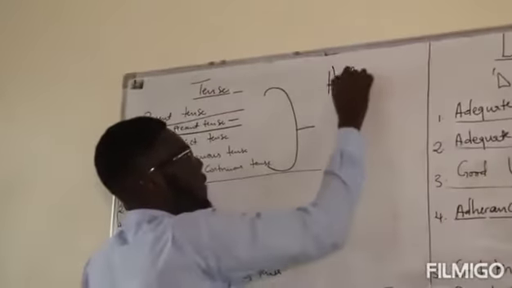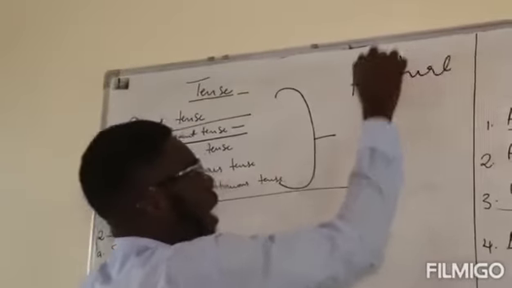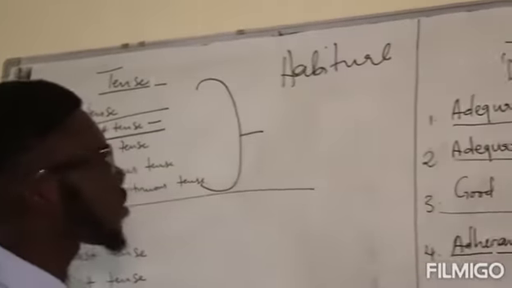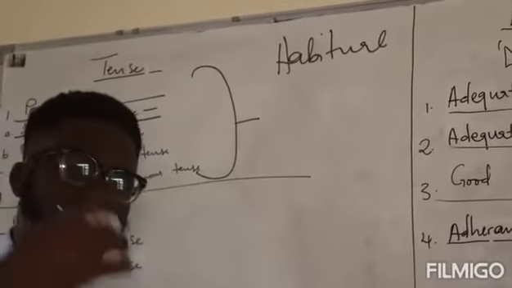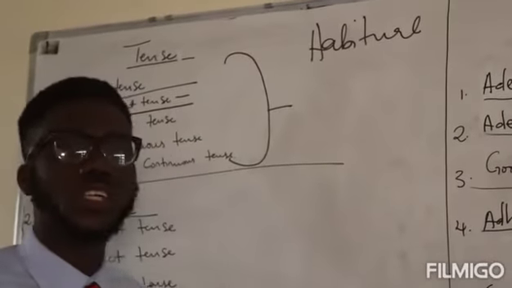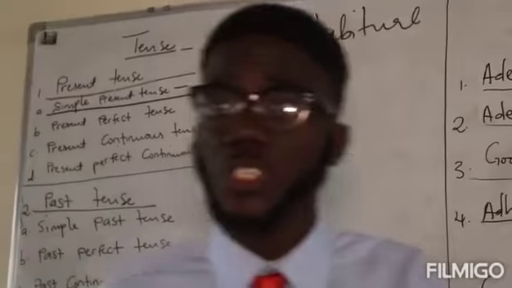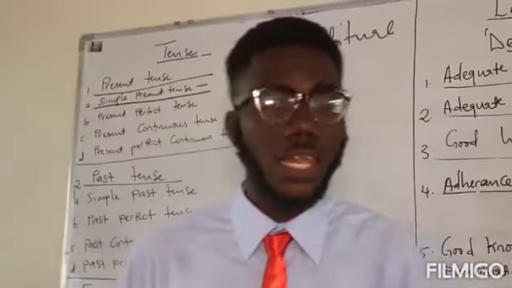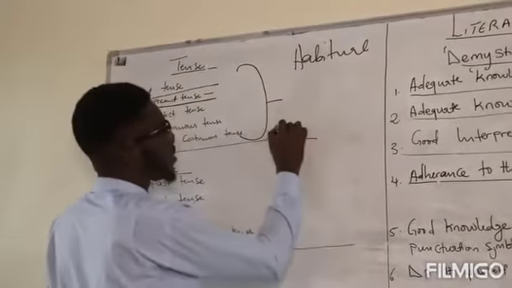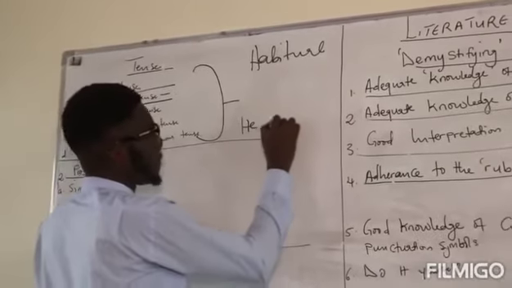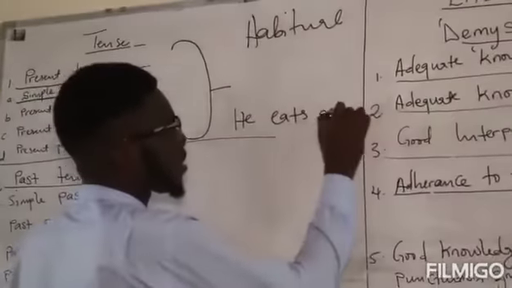This one talks about actions that are habitual, actions that come and repeat and come again, and you still get to meet that action. It is possible that as at the time of speech, that action is not taking place. Let us take, for instance, when somebody says, he eats a lot.